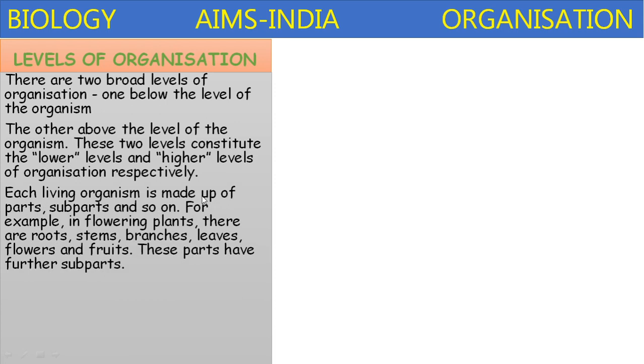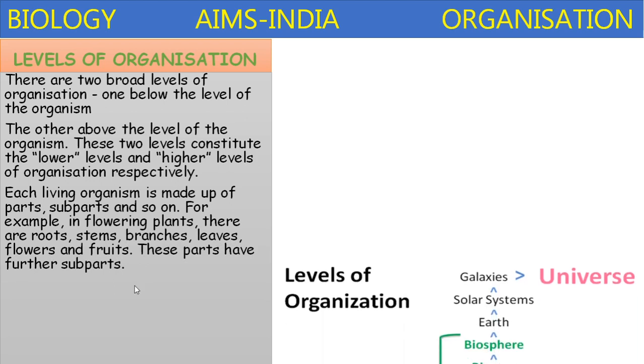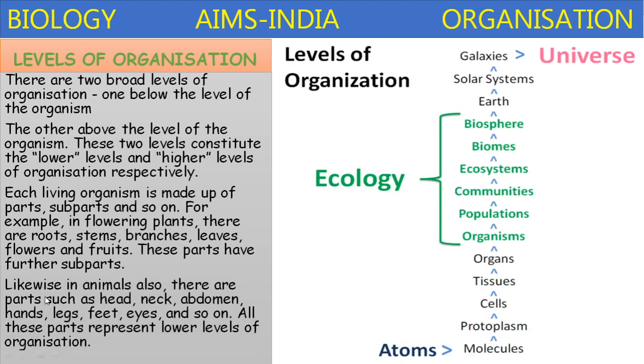Each living organism is made up of parts, subparts, and so on. For example, in flowering plants, there are roots, stems, branches, leaves, flowers, and fruits. These parts have further subparts. Likewise, in animals also, there are parts such as head, neck, abdomen, hands, legs, feet, eyes, and so on. All these parts represent lower levels of organization.